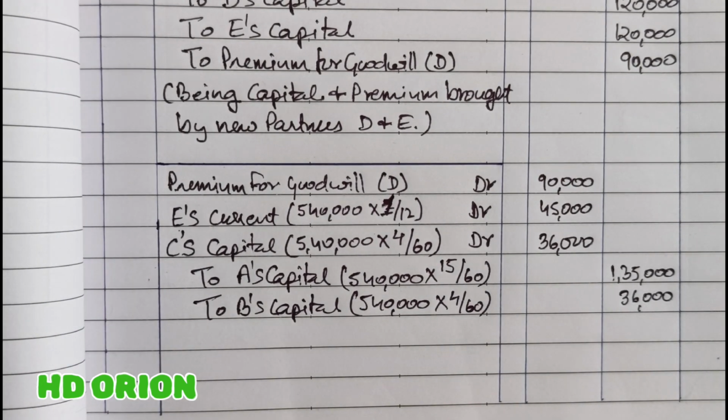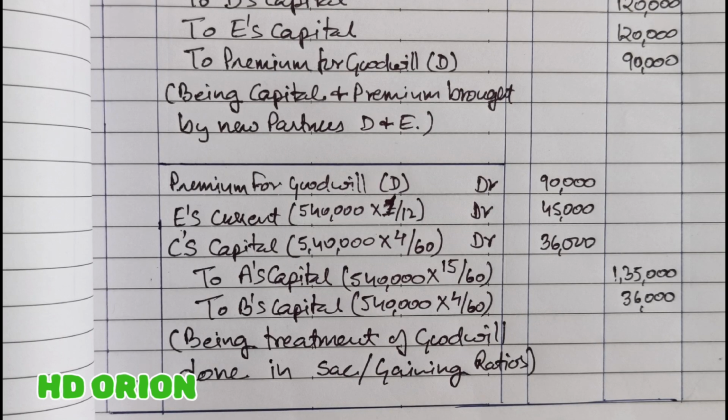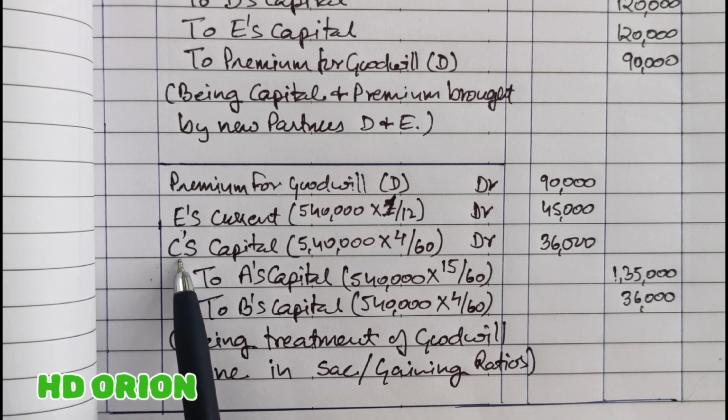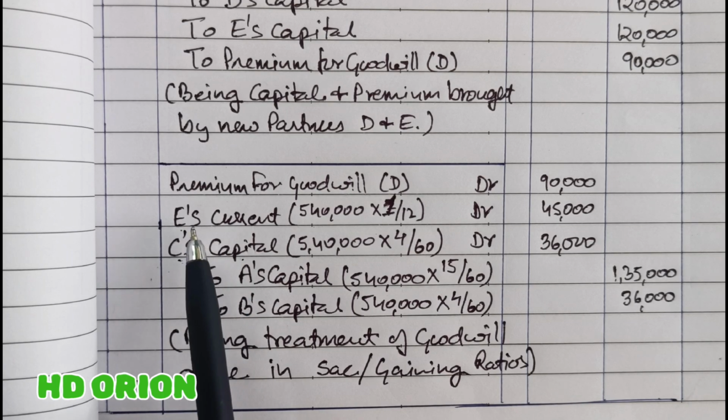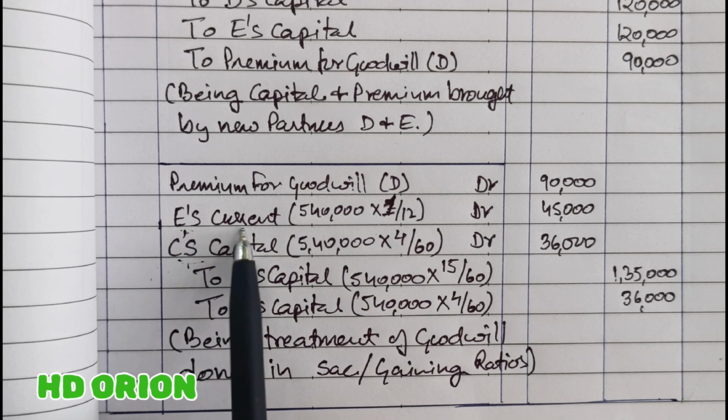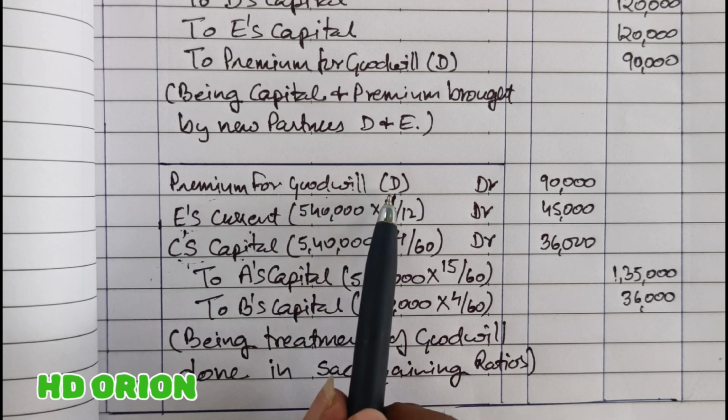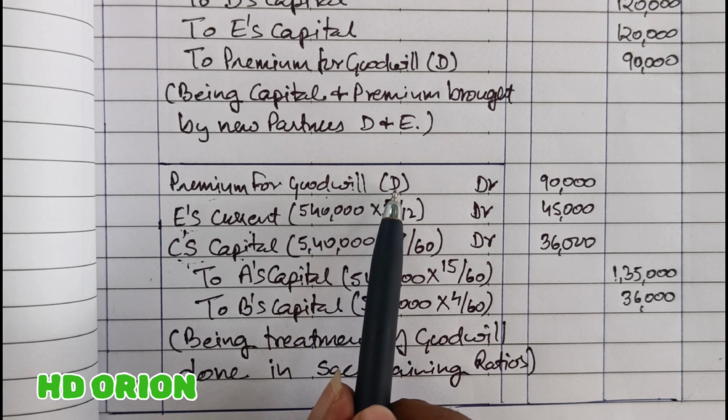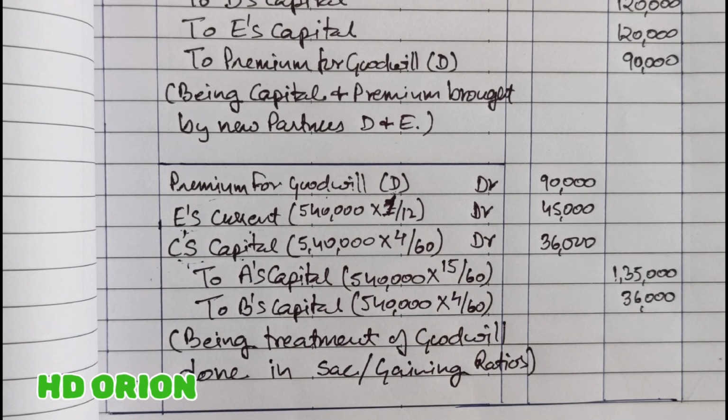Now we will write the narration. So please remember that for C gaining in the new profit sharing ratio, old partner C's capital account is debited, whereas E, the new partner who has failed to bring his portion of goodwill, for him current account is opened. And premium for goodwill, which is the amount of goodwill brought by partner D, for him premium for goodwill account is maintained. So I hope that you have watched the full video and have got the concept very well.